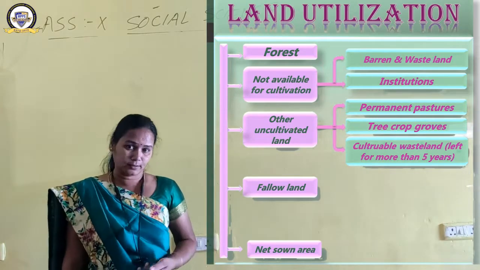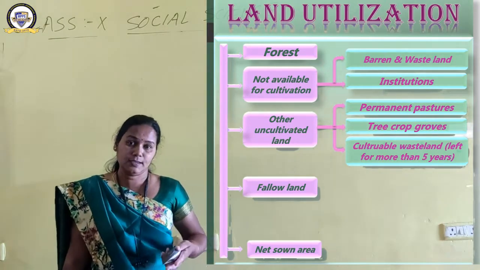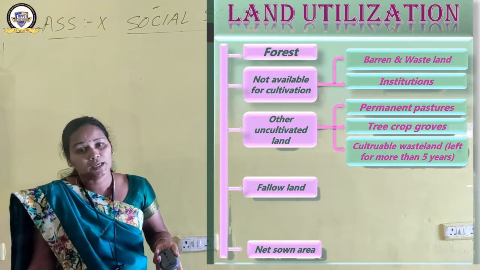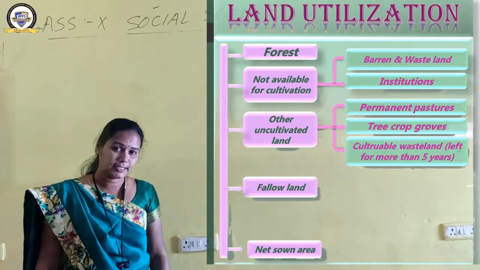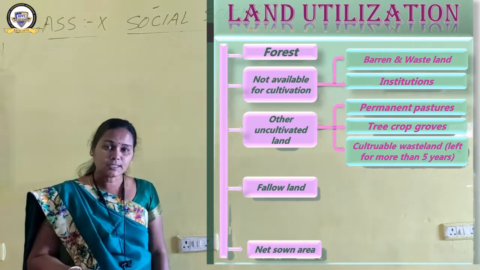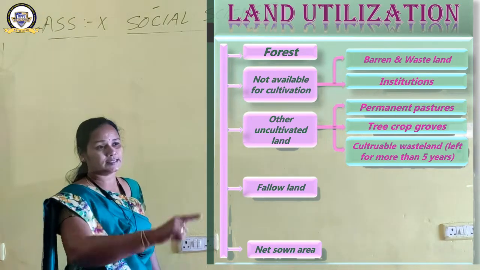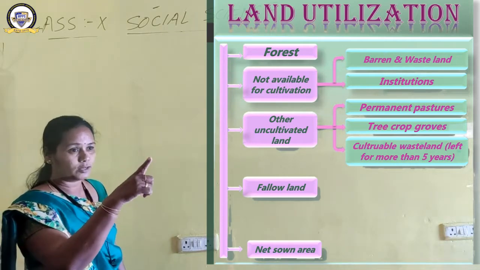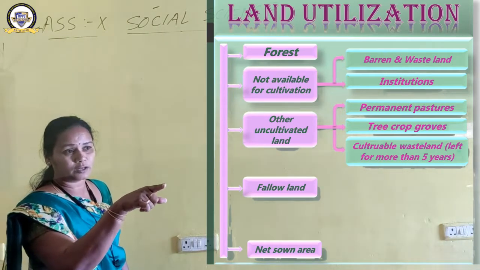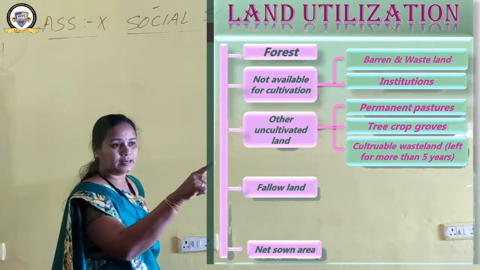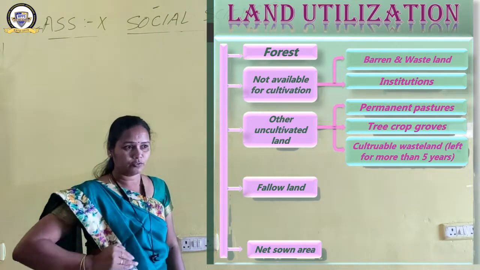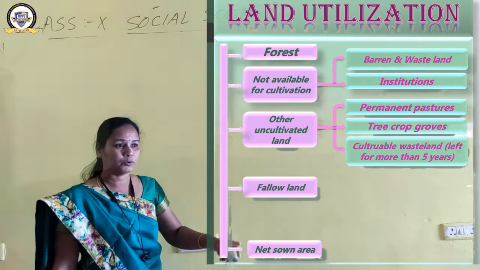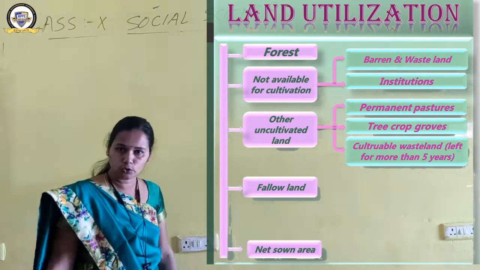Since it has been left for more than 5 years, it is equal to wasteland. It is not barren. Since it is not used, that is considered as wasteland. So we completed those headings. Number one, forest. Number two, land not available for cultivation, because of barren and wasteland and institutions. The next category, other uncultivated land, has three categories: permanent pastures, tree crop groves, and cultivable wasteland.